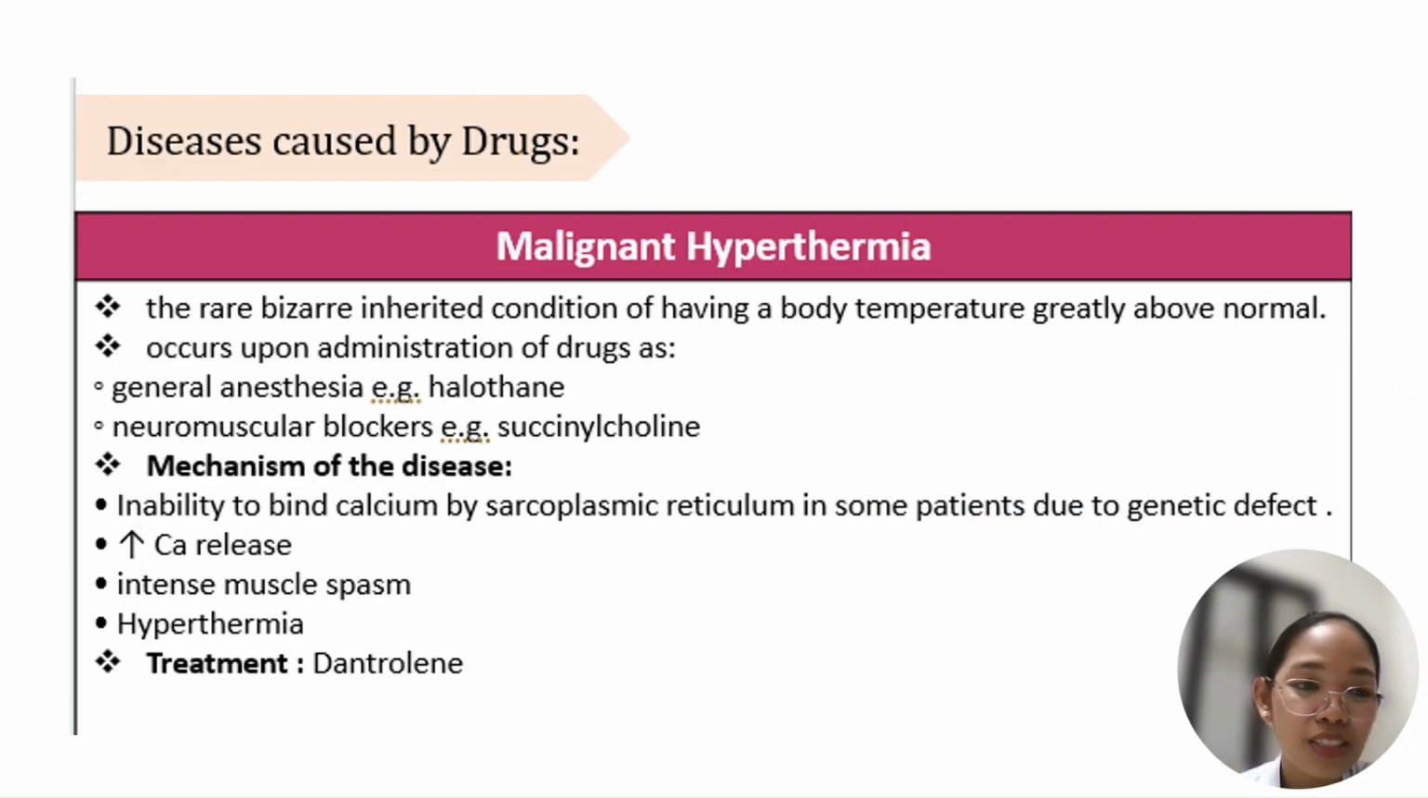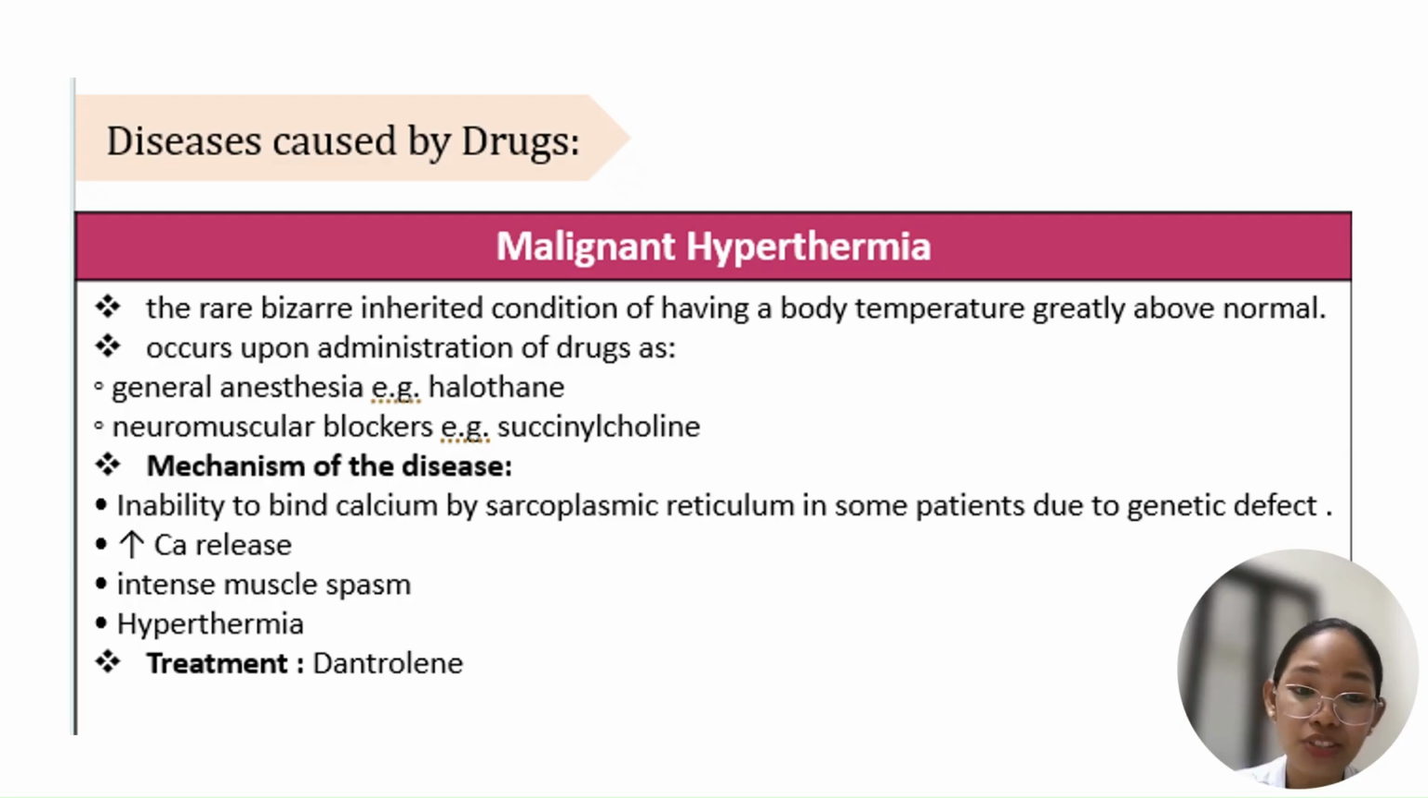And then we have also your diseases caused by drugs. So we have your malignant hyperthermia. It was discussed earlier that calcium will enter your nerve, no? There is influx of calcium, and because of that calcium influx, there would be severe contraction. And because of that severe contraction, there would be an increase in your fever, or temperature. That's your malignant hyperthermia. Body temperature is greatly above normal.